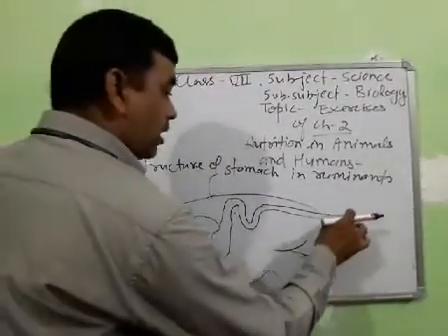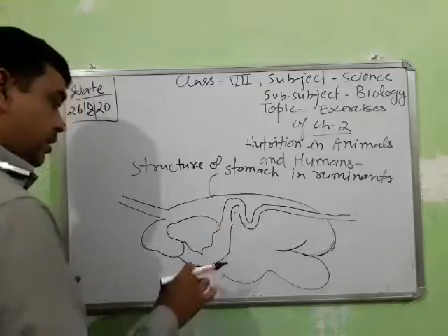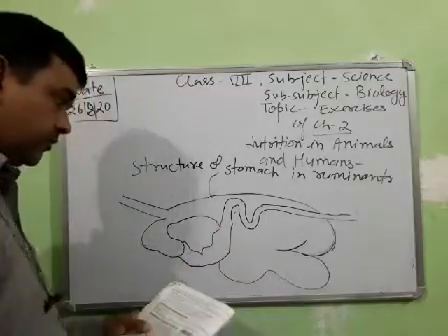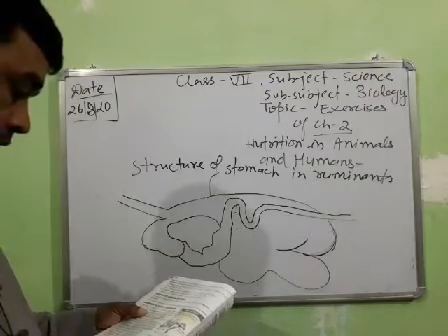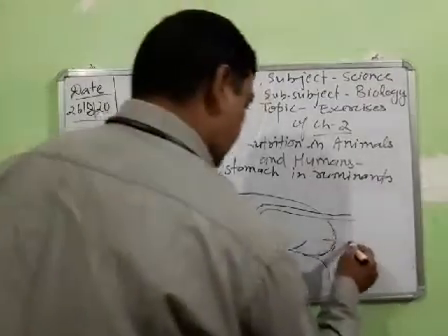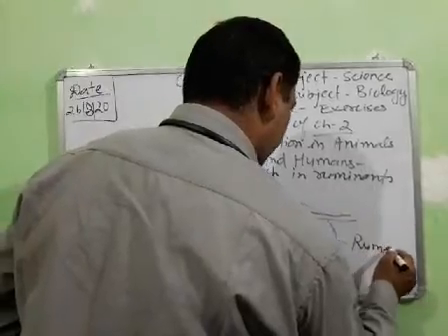Suppose this is the mouth and this is the esophagus. First, this is called the rumen, R-U-M-E-N.